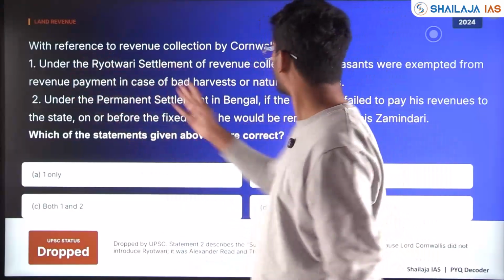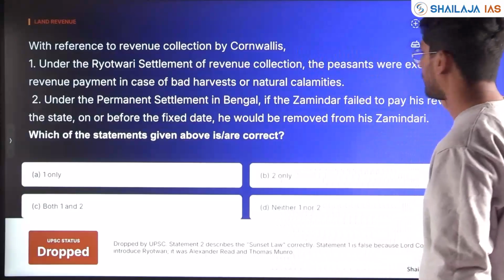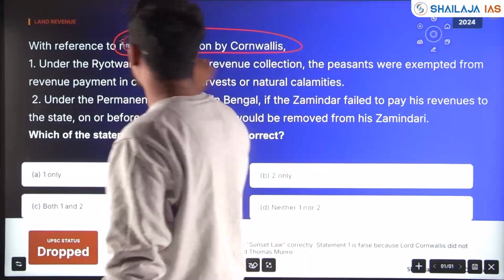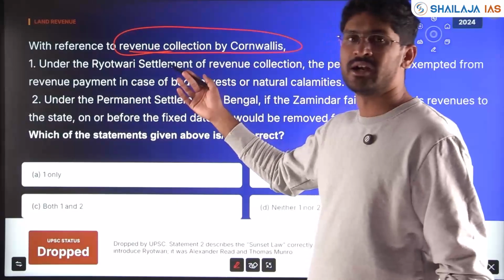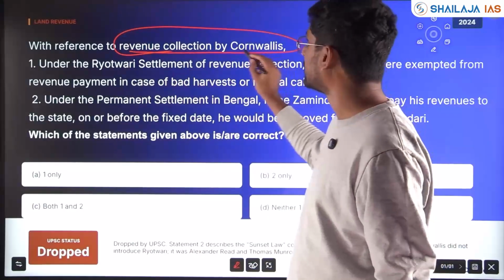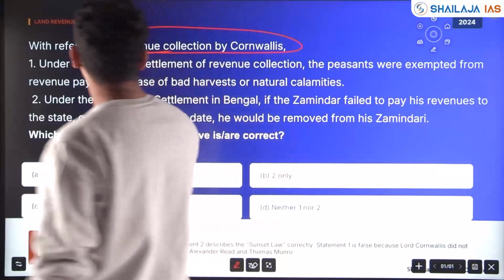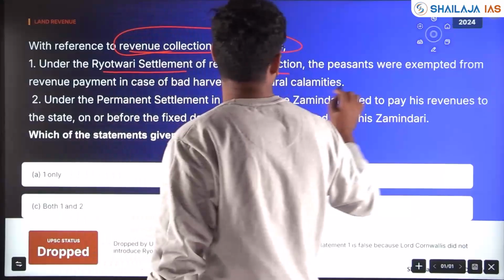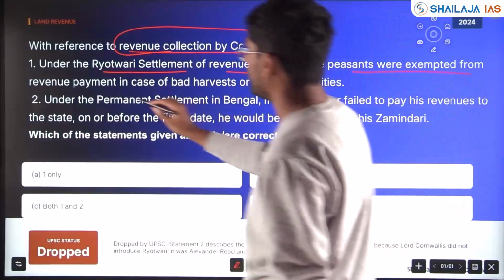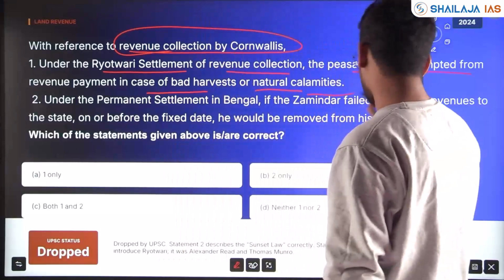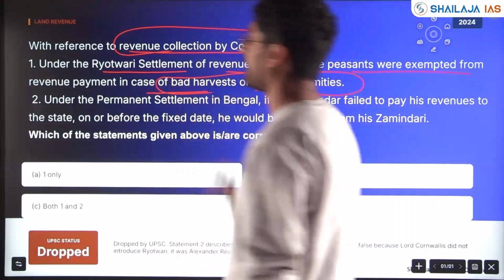So, a land revenue question came in 2024. With reference to revenue collection by Cornwallis. This question was dropped because of Cornwallis being linked with the Rayatwari settlement. But we'll see. Under the Rayatwari settlement of revenue collection, the peasants were exempted from revenue payment in case of bad harvest or natural calamities.